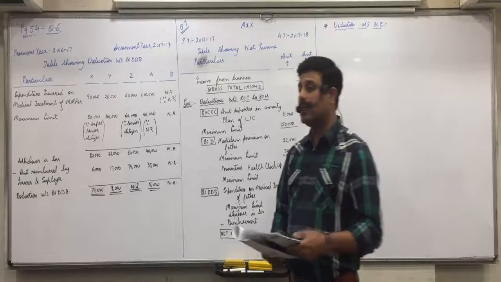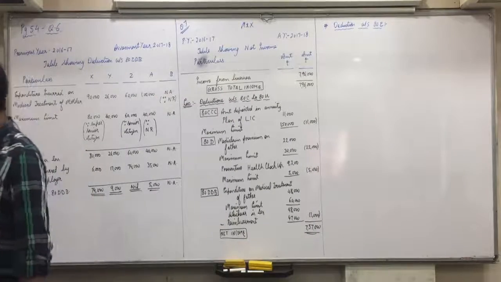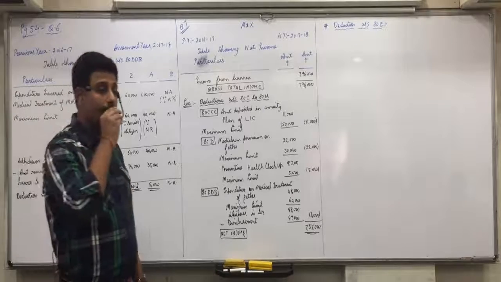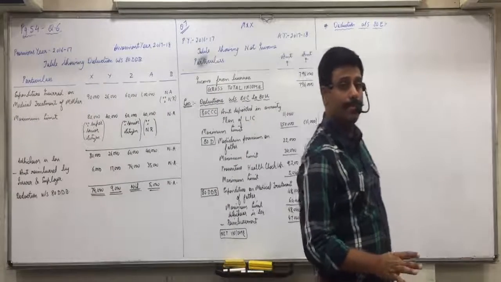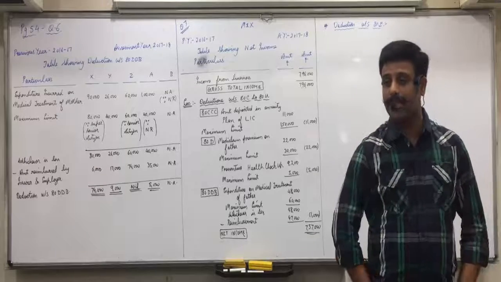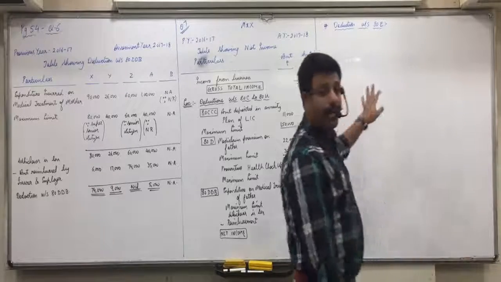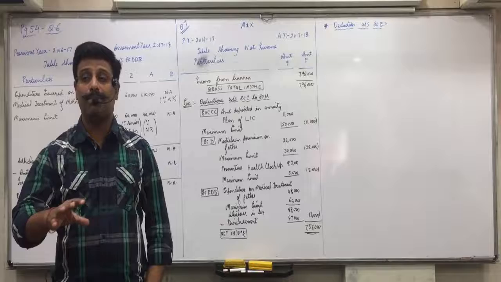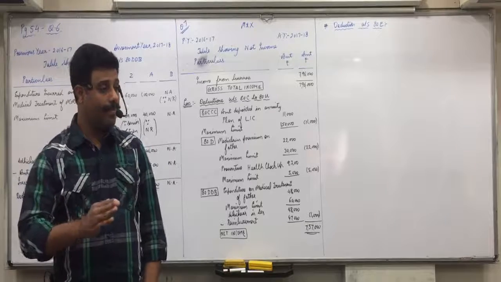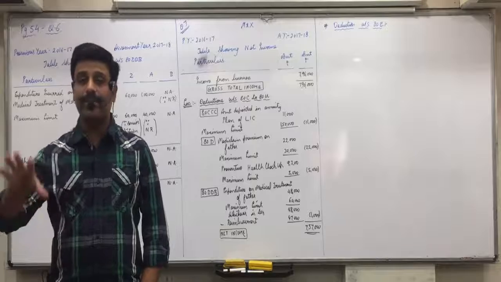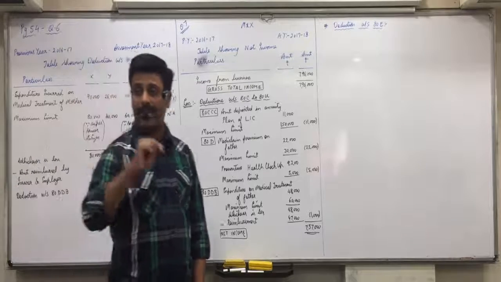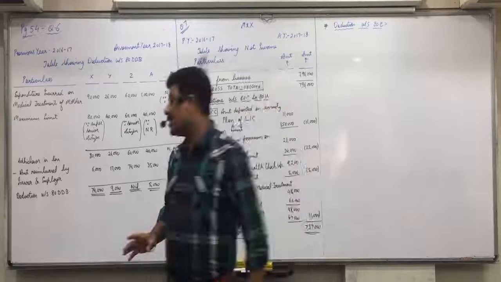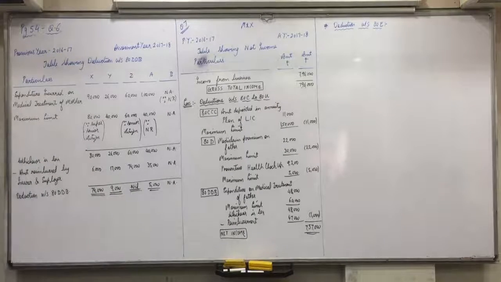Understand what 80E represents and when you get that deduction. If any education loan is taken and repayment of that education loan is done, then you get deduction under 80E towards the interest amount only. Suppose you pay EMI of 30,000 per month, 30,000 into 12, 3,60,000. In that 3,60,000, principal and interest are both included. If principal is 2 lakhs and interest is 1,60,000, then you will get deduction only for 1,60,000.